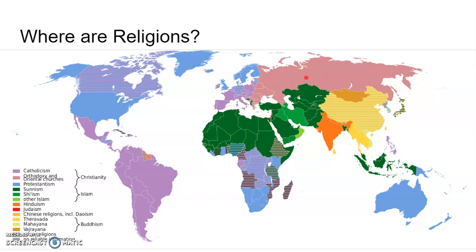Then you will see that Roman Catholicism is here in some parts of Poland, then Poland, Czech Republic, and then into Italy, Spain, Portugal, France, and over here in Ireland.